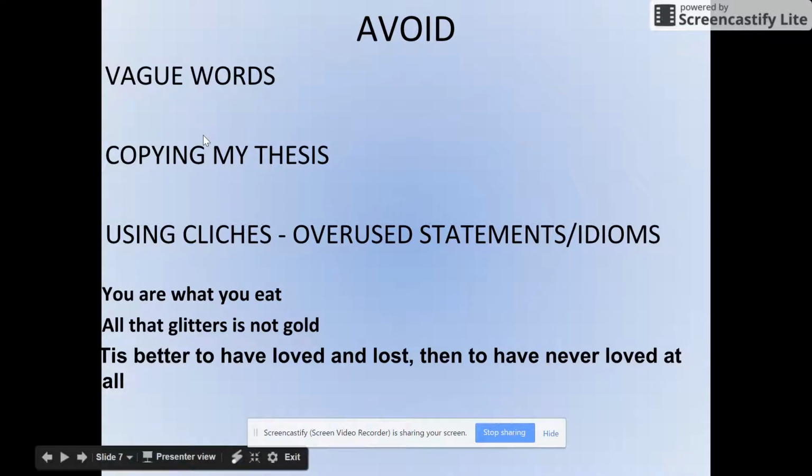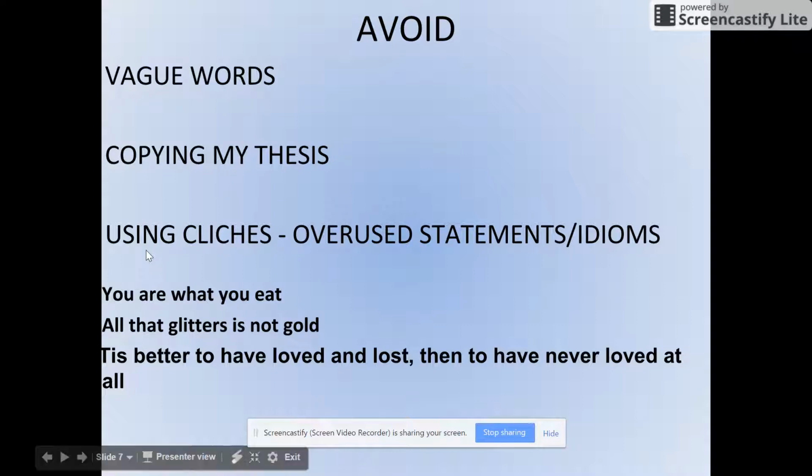But again, your theme statement shouldn't have to do with the specific characters in the book. Your theme statement should be a universal idea, but then when you get into your thesis, you're going to add in specifics to the book with that theme. Don't copy my thesis, and don't use cliches.